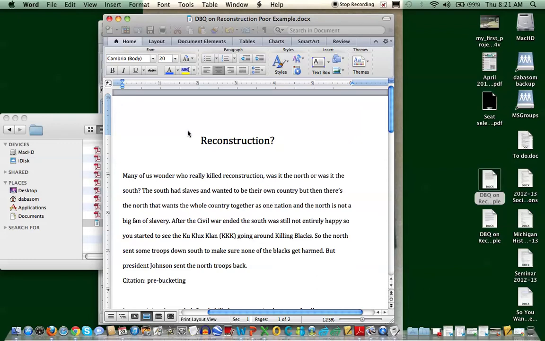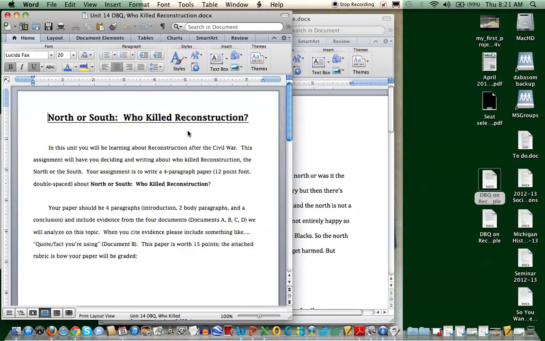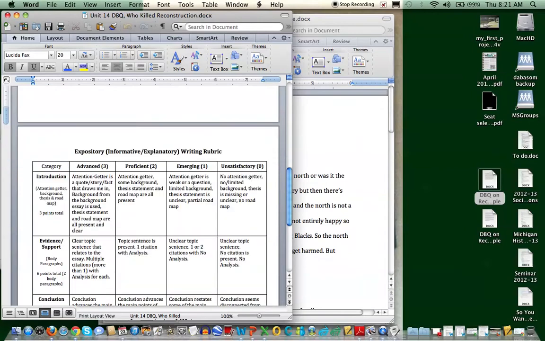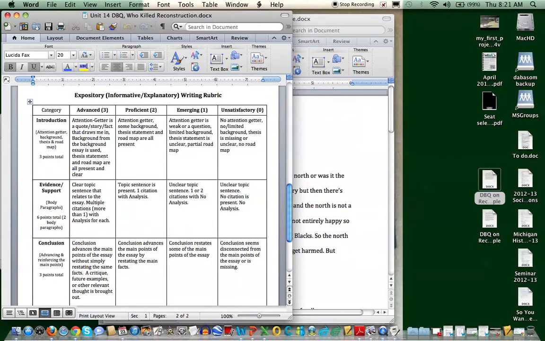You can see just the reason why I scored both these papers the way that I did. So here's our rubric right here. First one, I'm going with my introduction paragraph.